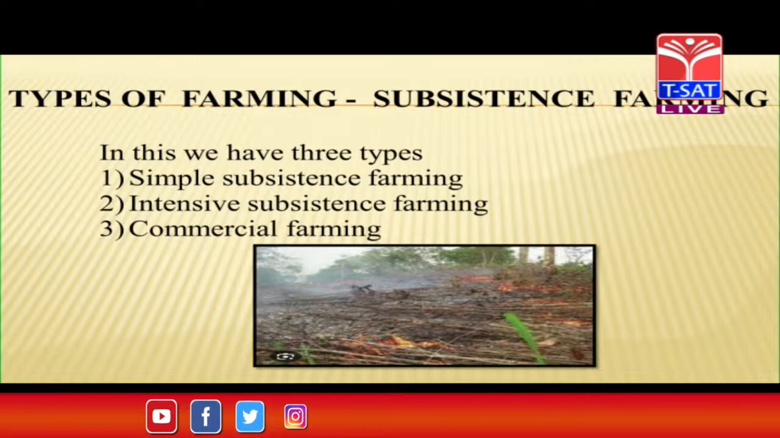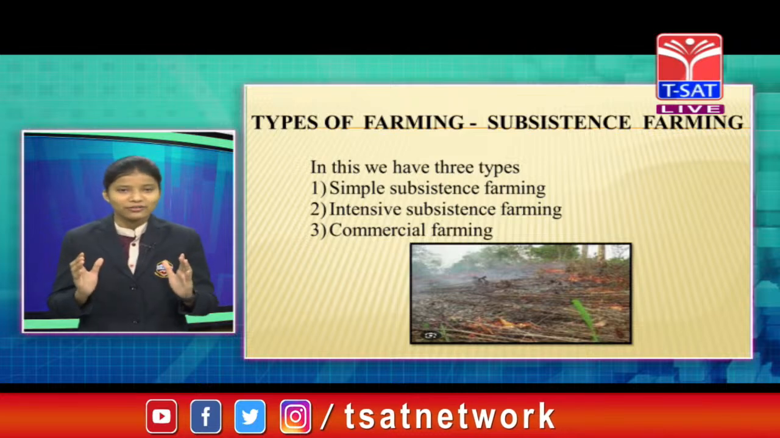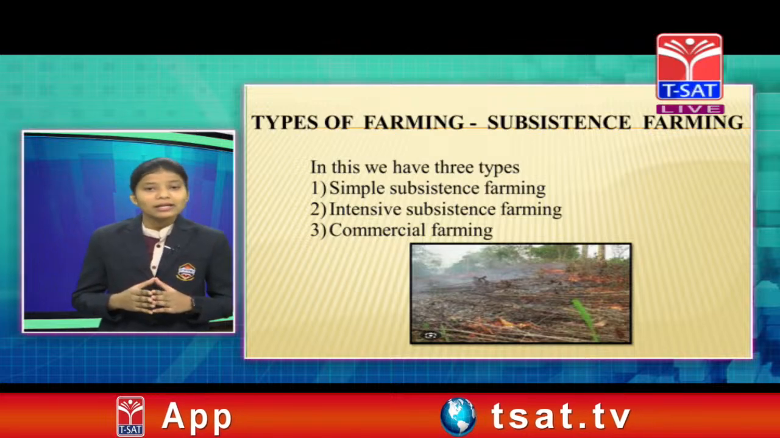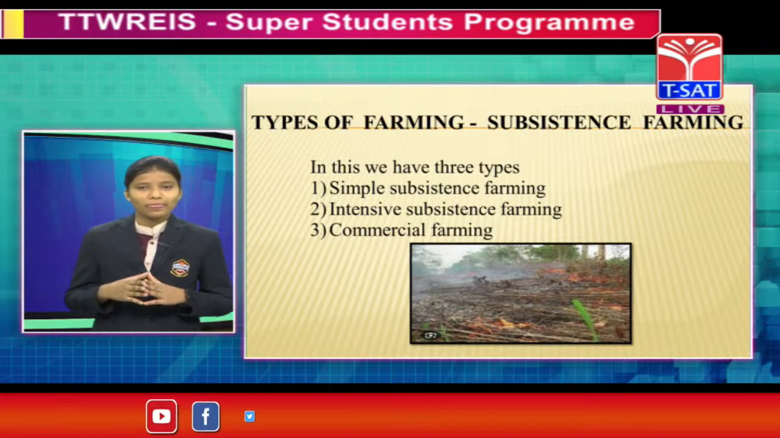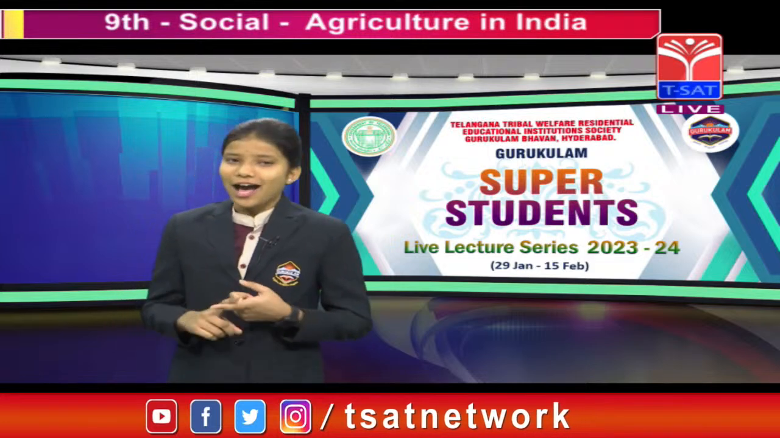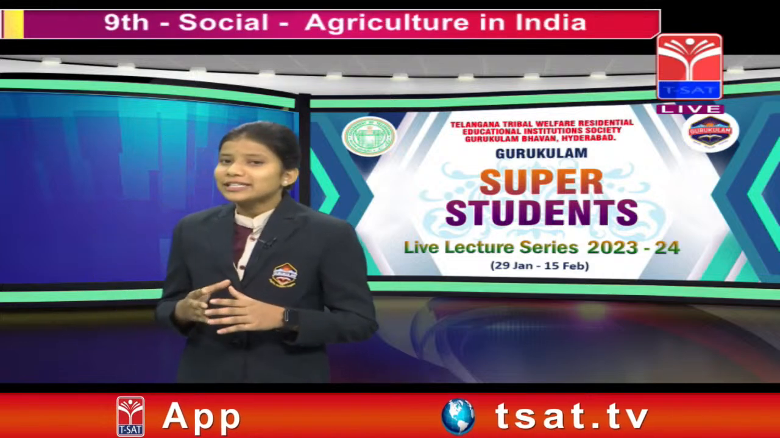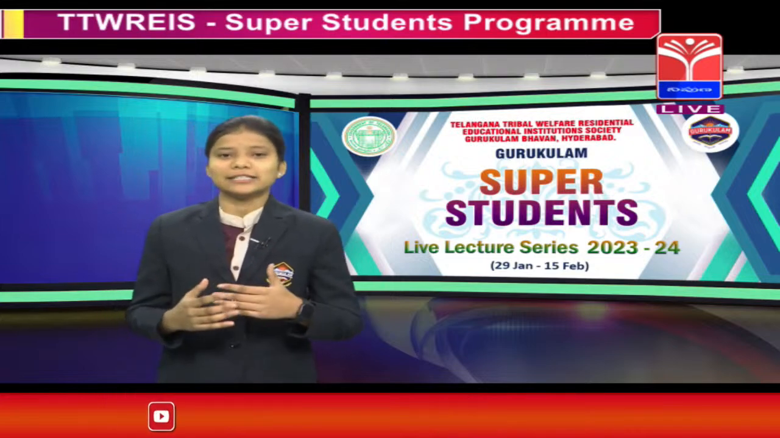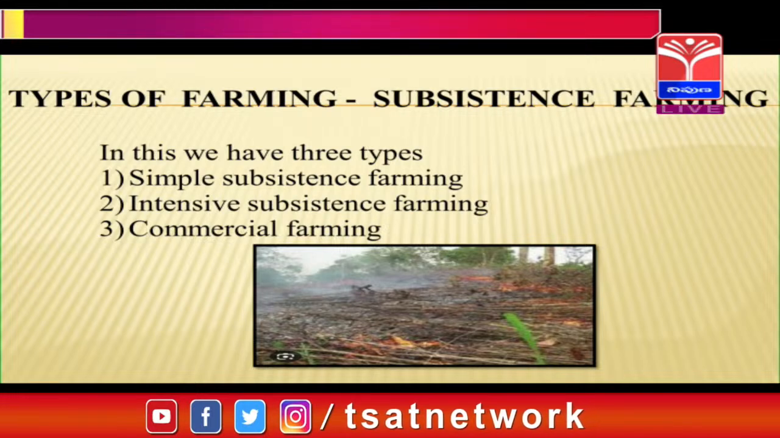Simple subsistence farming is practiced, or agriculture is done, on a small patch of land, right? Not on a huge amount of land. In simple subsistence farming, they use primitive tools. What are the primitive tools? Yes friends, it's an absolutely correct answer. Hoe, digging stick, and through their family and community labour, they do simple subsistence farming. In simple subsistence farming, they use one method, that is the slash and burn method.